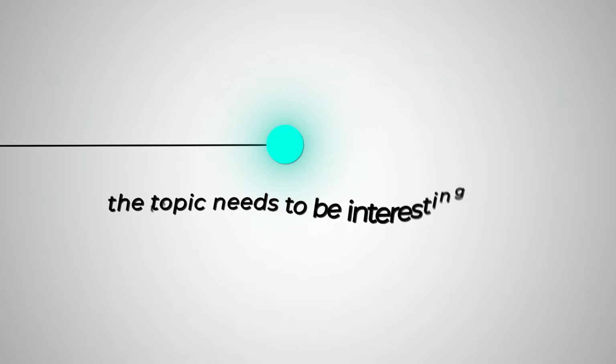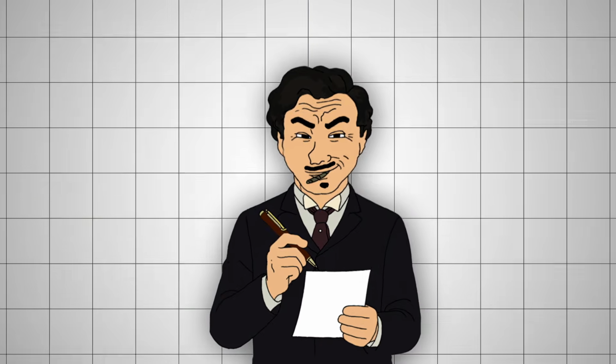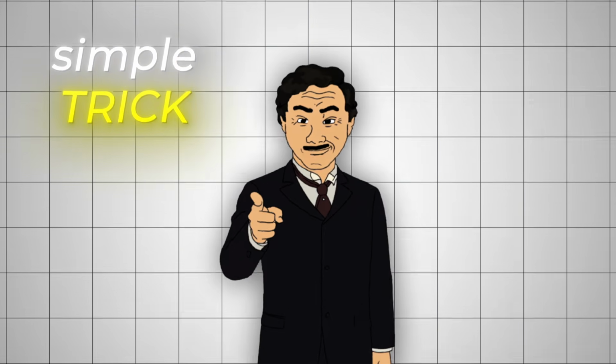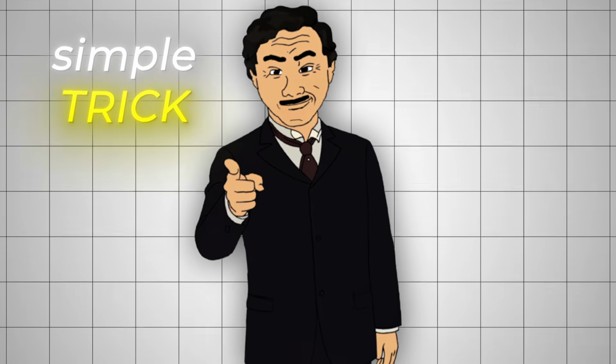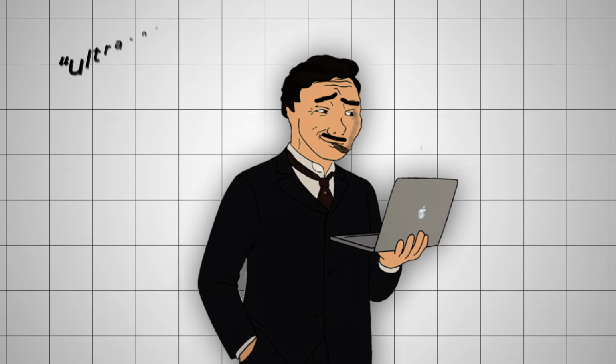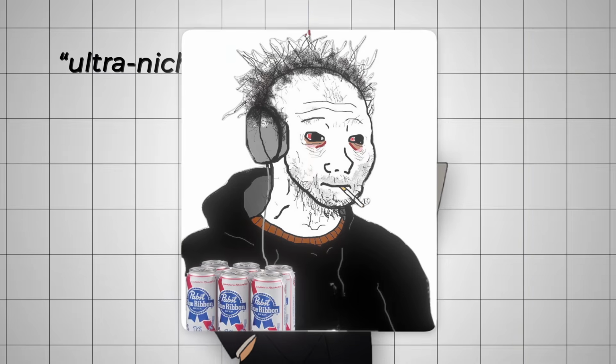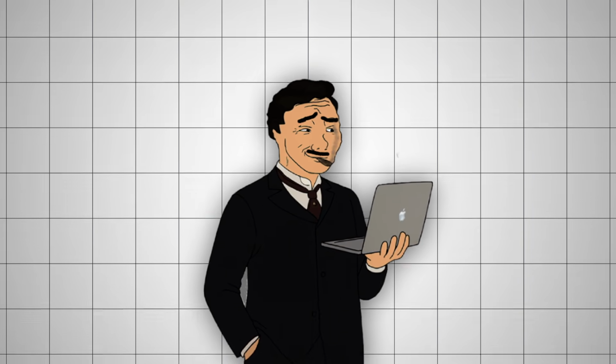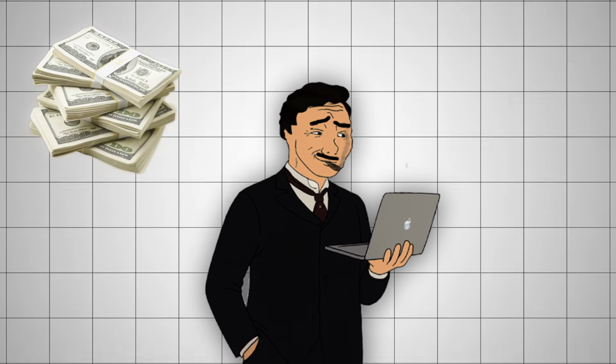Second, the topic needs to be interesting to a large group of people, and I'll show you a simple trick later that almost guarantees that your topic will have demand. You can't make explainers about some ultra niche thing that only 5 people on Earth care about, but there's actually one more factor that's even more important if you want to make serious money in this niche.